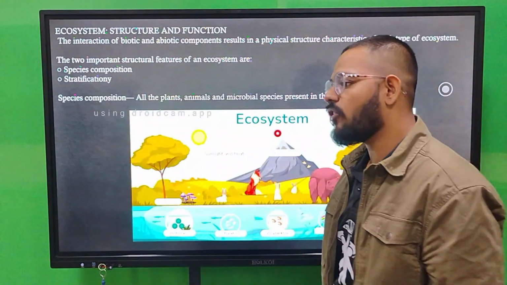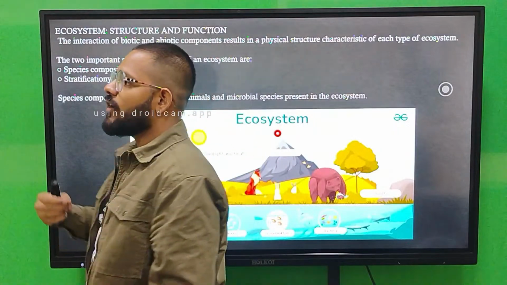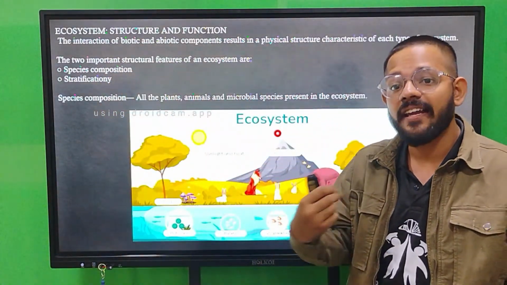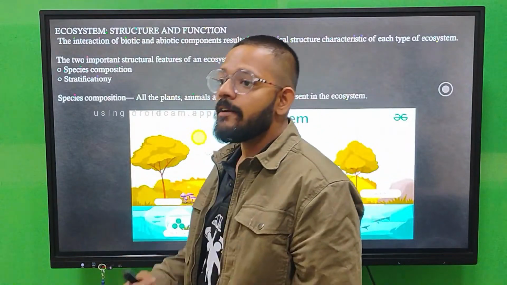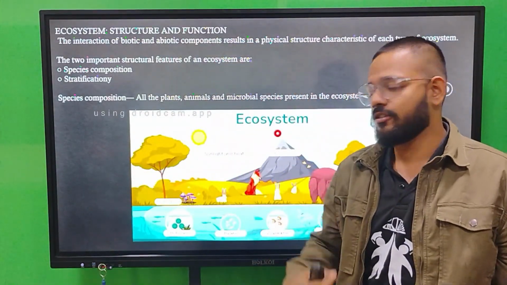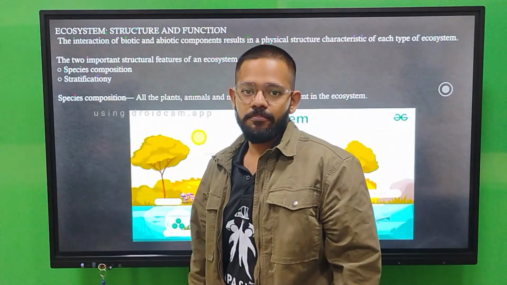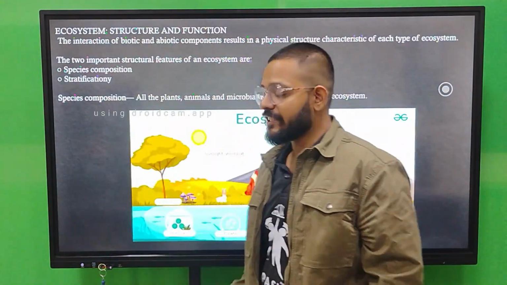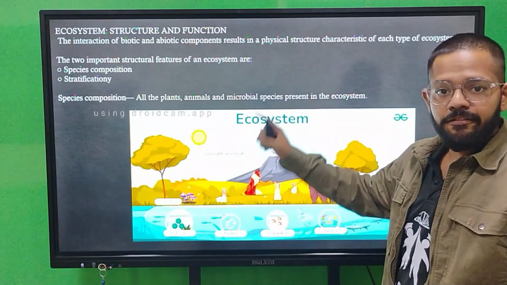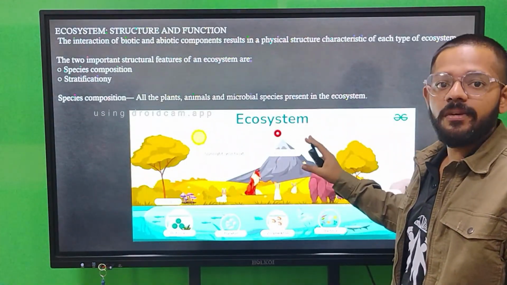In the structure we are going to study the design of the ecosystem. What are the designs of an ecosystem? What things make the structure of an ecosystem? The first component of the structure of an ecosystem is species composition. Different species in a particular environment make a different, probably stable, ecosystem.